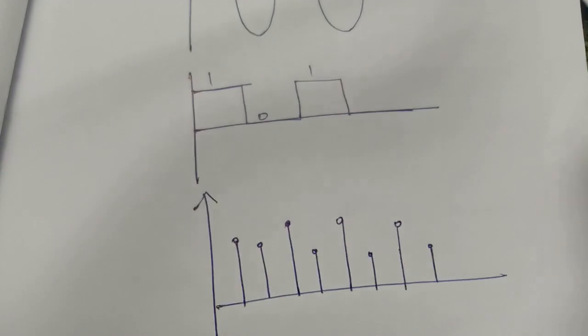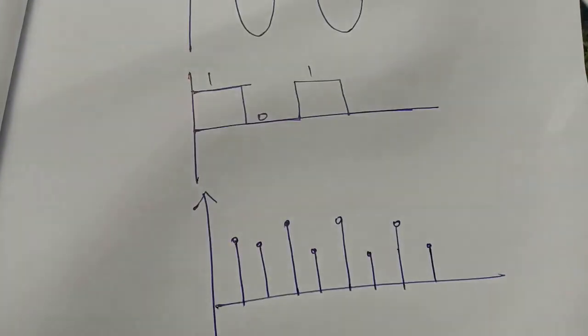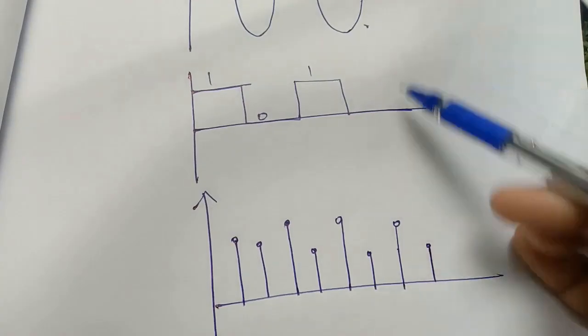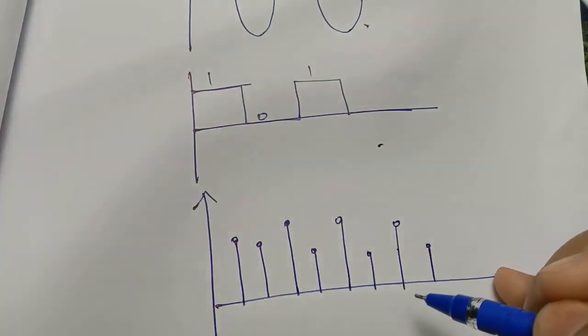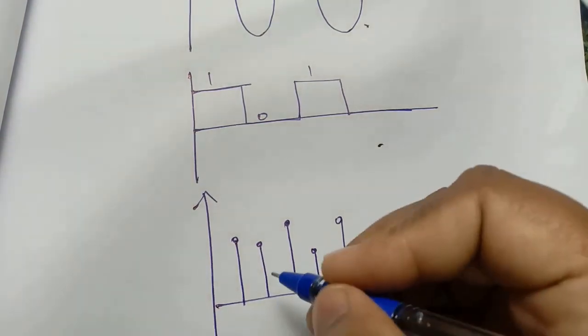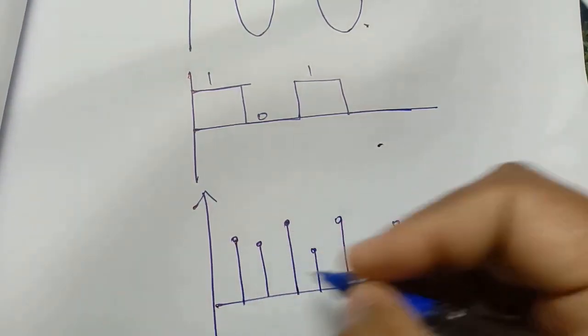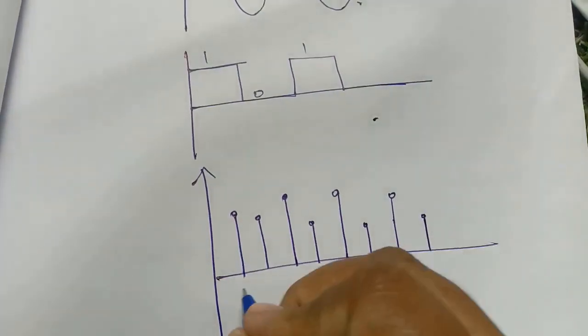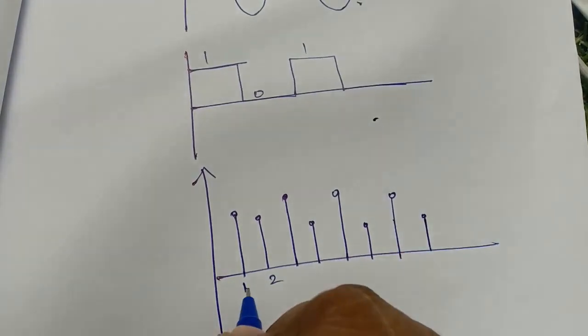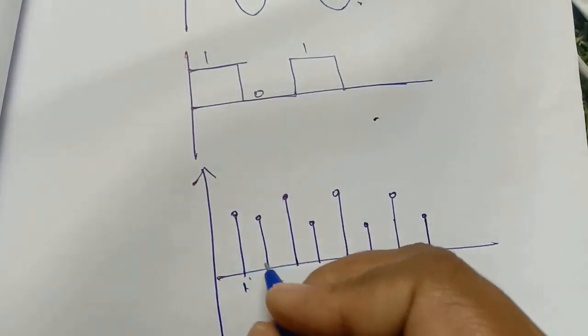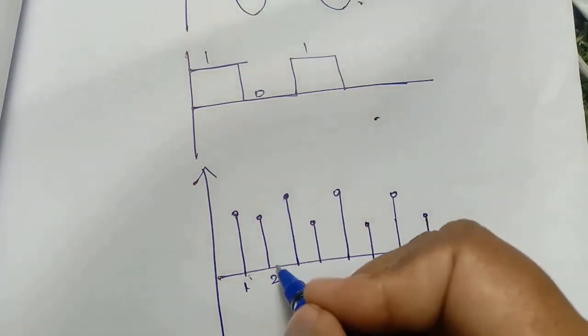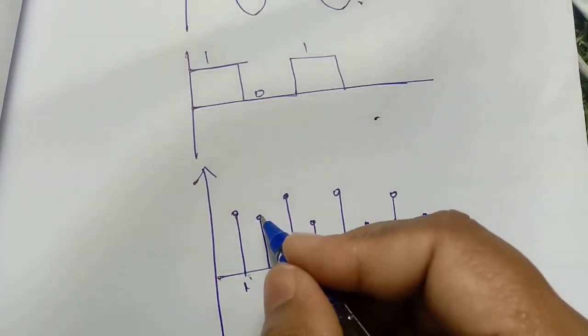In this subject we are only concentrating on the discrete signals, not continuous, not digital. It will process at the particular interval of time. Likewise, there will be a sequence of numbers 1, 2. If the first is processed, there will be some gap, and then again the second one is processed.